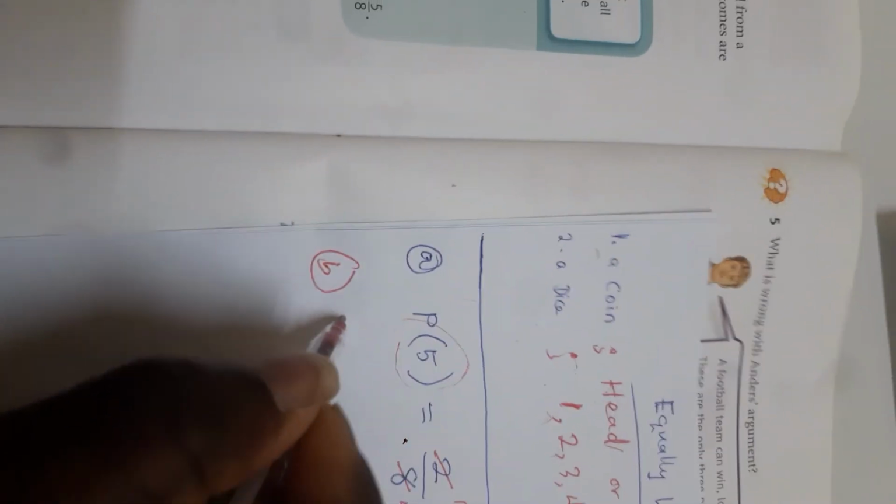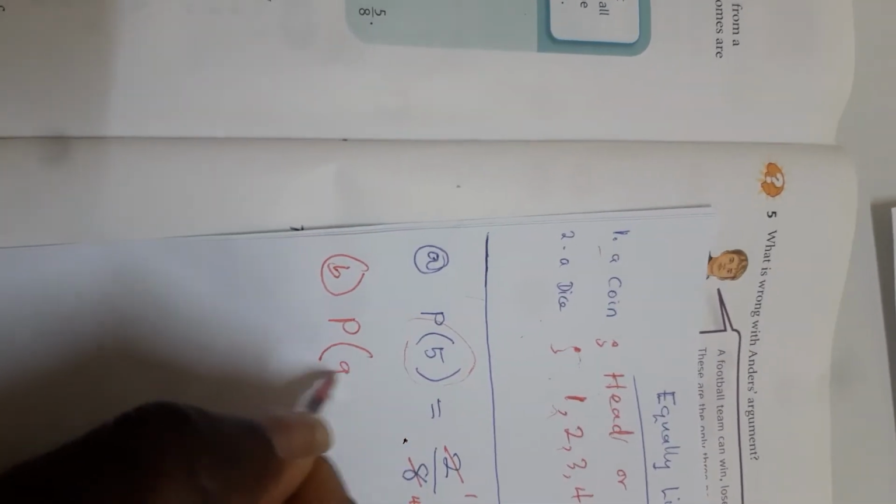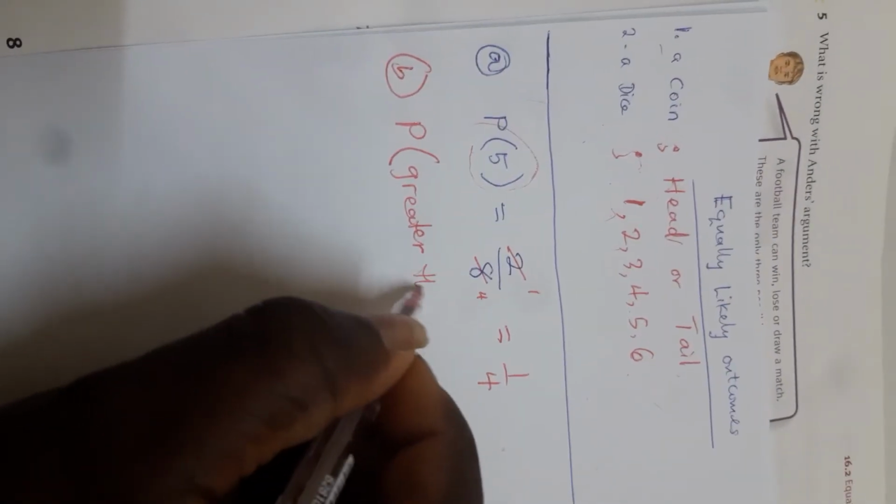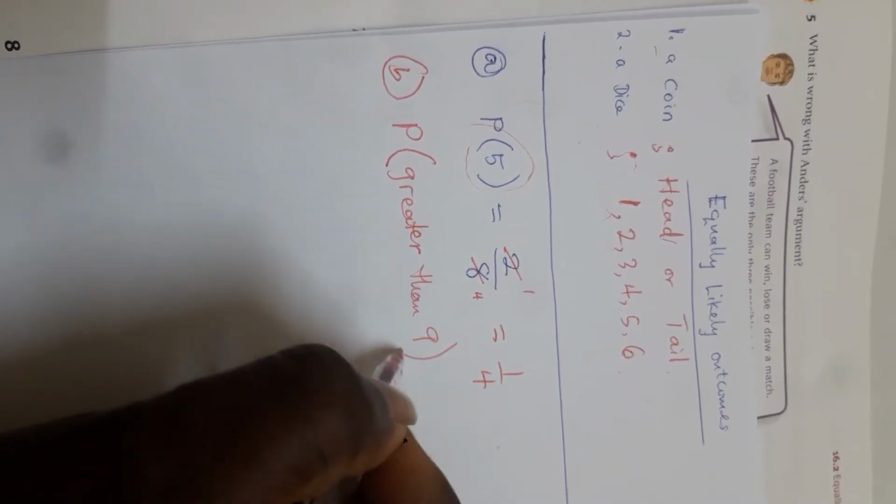Now the next question, B. What is the probability that it is greater than 9? That is the card you are choosing. I'm going to write: probability that it is greater than 9. Now you come to your cards again. What numbers are greater than 9?